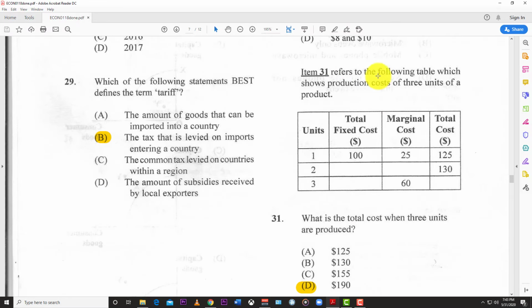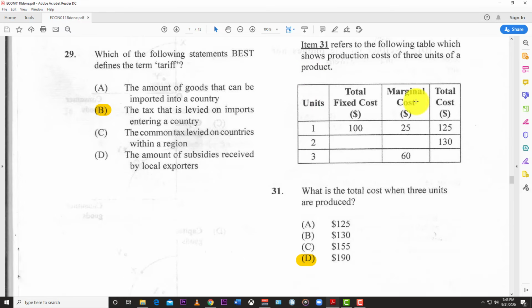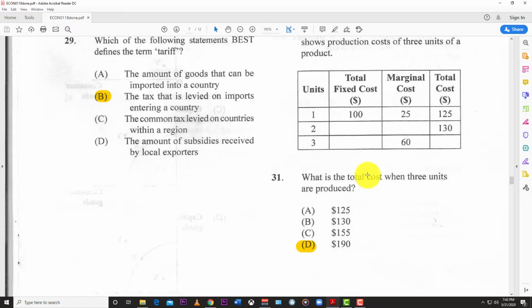31 refers to the following table, which shows the production cost of 3 units of a product. What is the total cost when 3 units are produced? The best answer here is D, 190. The real way to find this is to work backwards. In order to get 60 as the marginal cost, there's only one total that would follow.